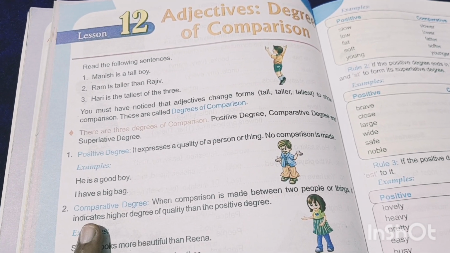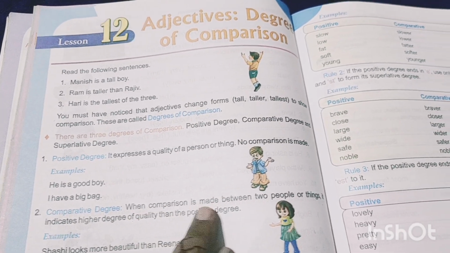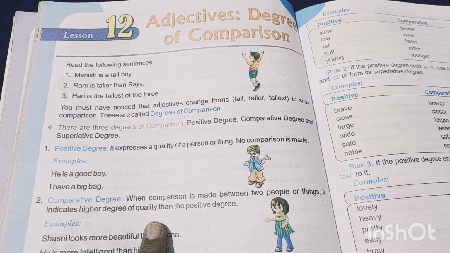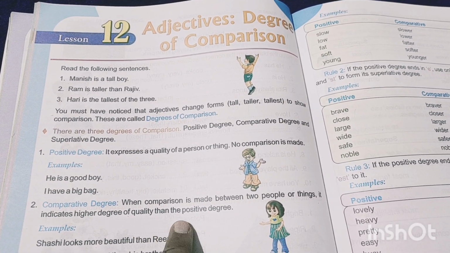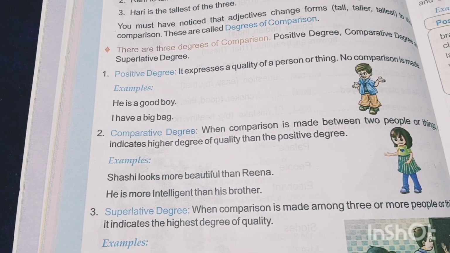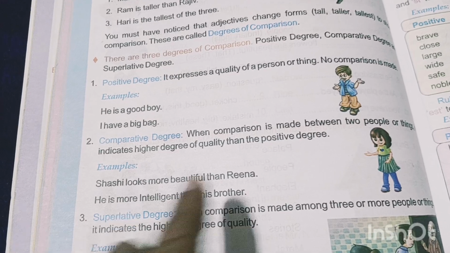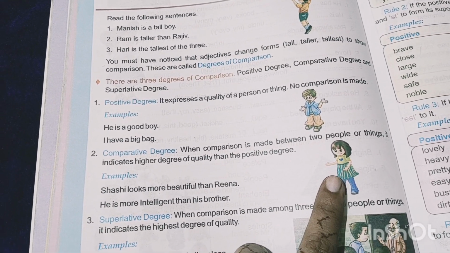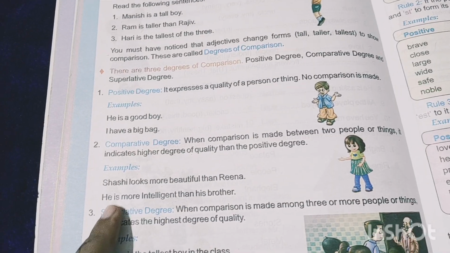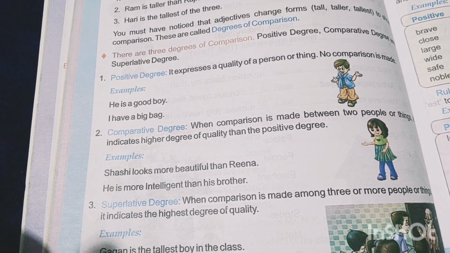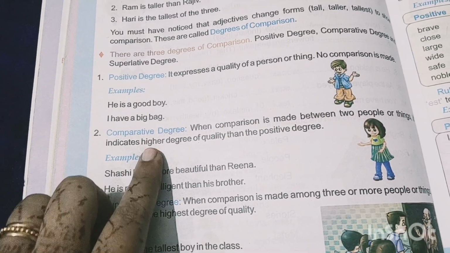When comparison is made between two people or things, it indicates a higher degree of quality than the positive degree. Now we are comparing two persons, like Sakshi looks more beautiful than Reena. So this is a comparison between Sakshi and Reena about beauty. He is more intelligent than his brother. So here we are comparing two persons with each other. So it is a comparative degree.